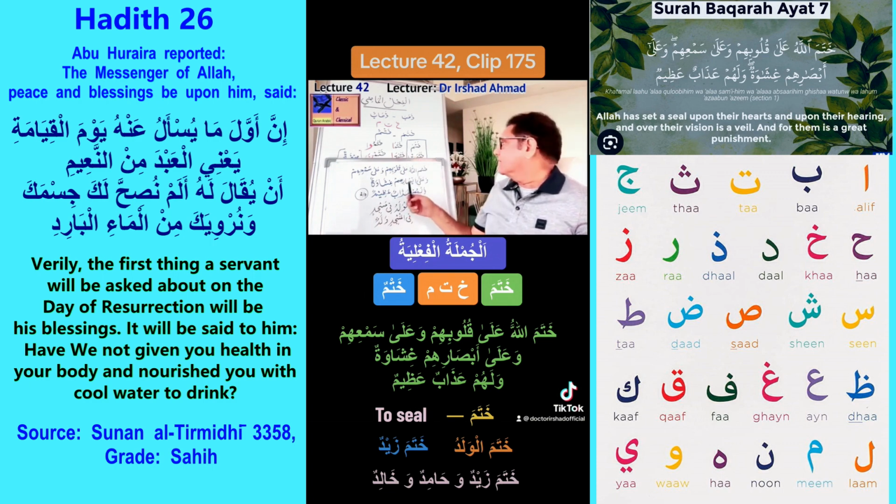these 14 forms. So khatama Allahu, Allah sealed, fi'l, fa'il, ala kulubihim. We can say Allah put a seal in this particular ayah because Allah has come. So ala kulubihim, on their hearts. Qalbun is singular and qulub is plural, and hum we have got the damir here. So we have got mudaf and mudaf ilayh, that murakkab idafi combines to become ism majroor for this harf jar.